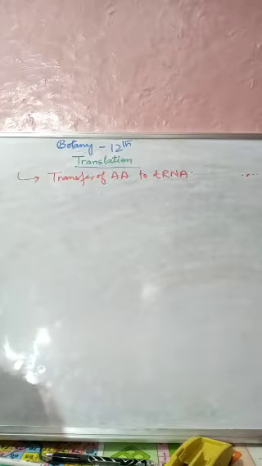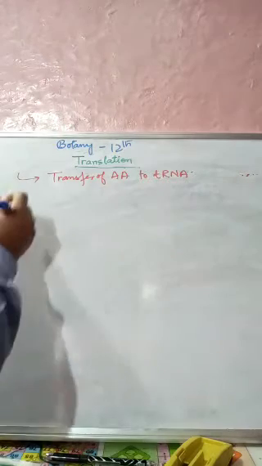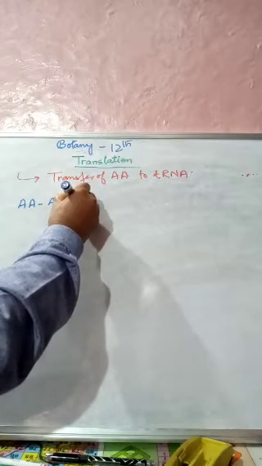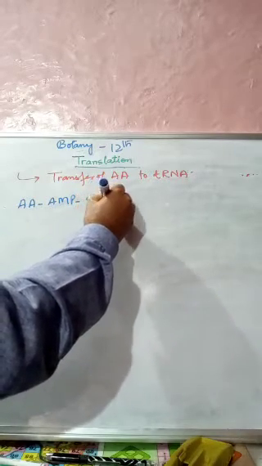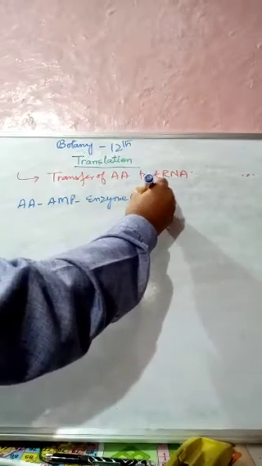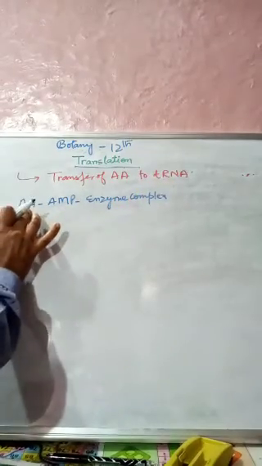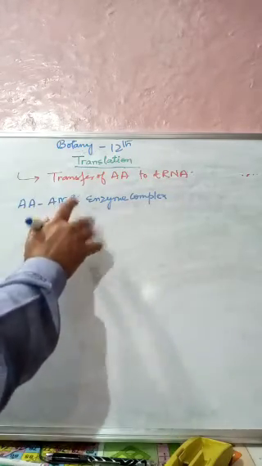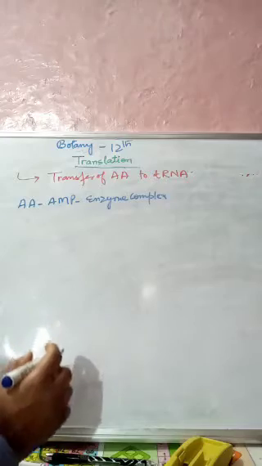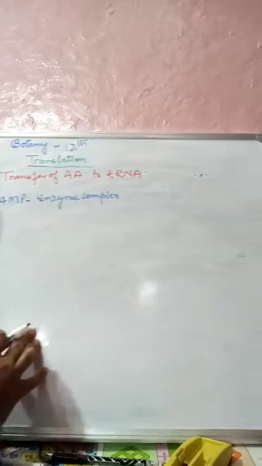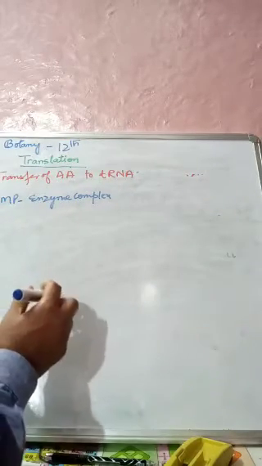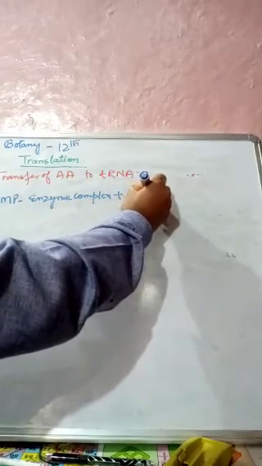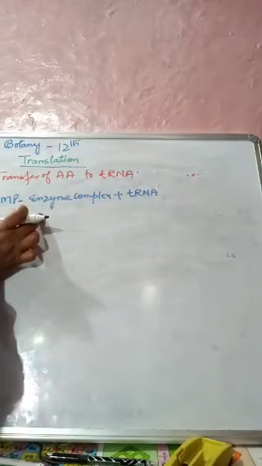Now what is formed is the amino acid AMP enzyme complex, which is formed in the activation we saw, this aminoacyl AMP enzyme complex.